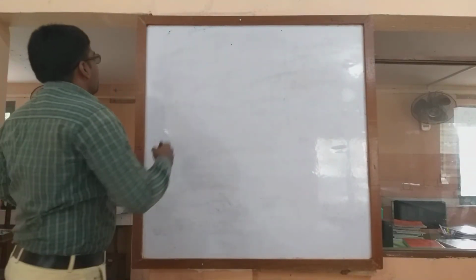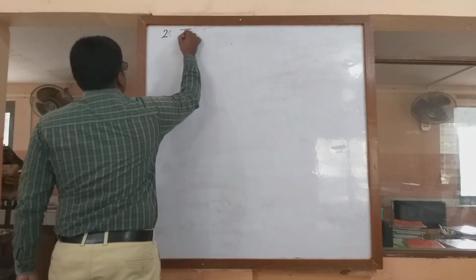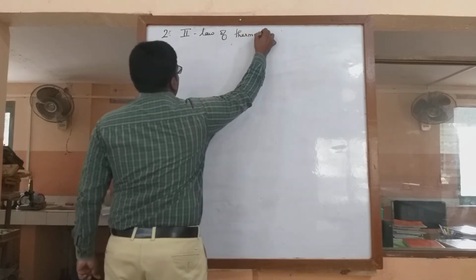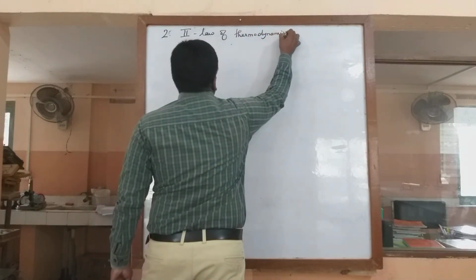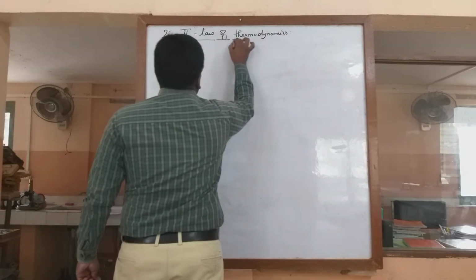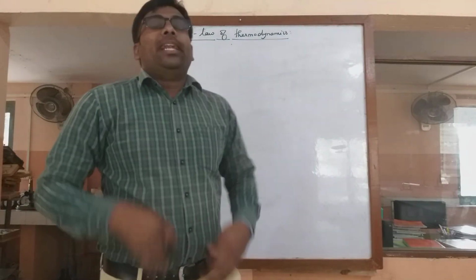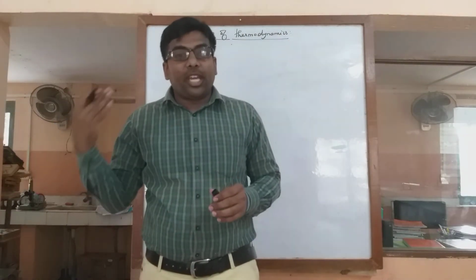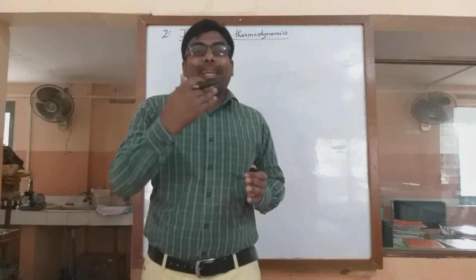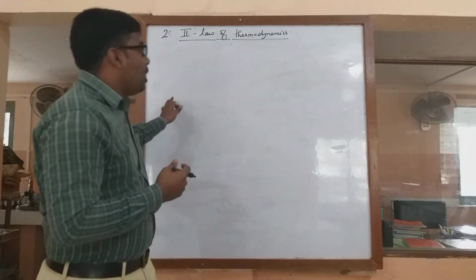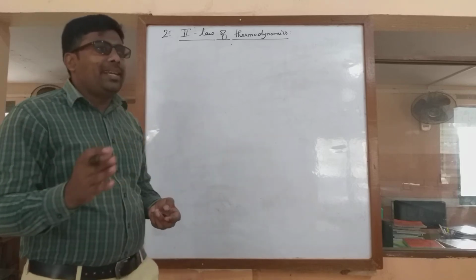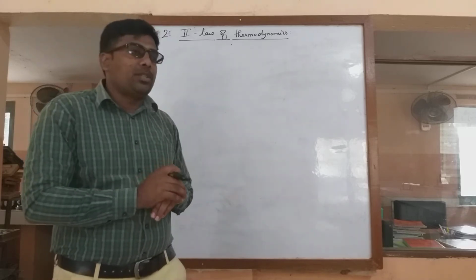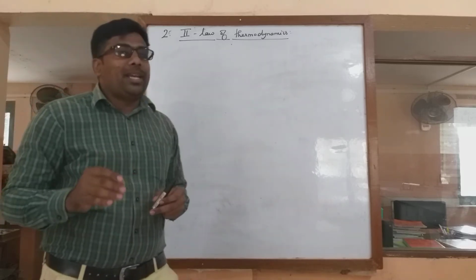Now moving on to the second law. Of course, now the limitations of the first law have been taken into consideration, and some scientists started working on why it is not being told clearly, and hence they formulated the second law of thermodynamics. Simply we can say that the second law of thermodynamics is the solution for the limitations of the first law of thermodynamics. So the second law of thermodynamics was given by two statements.